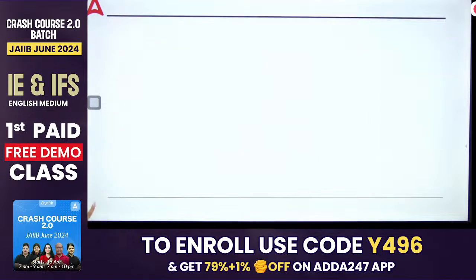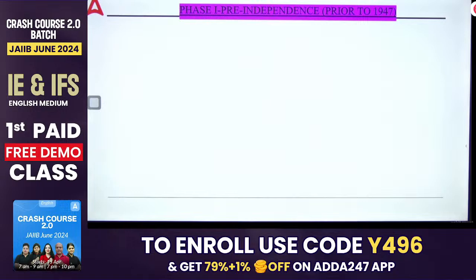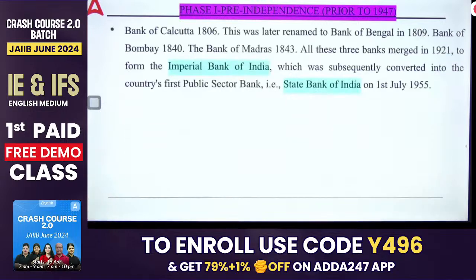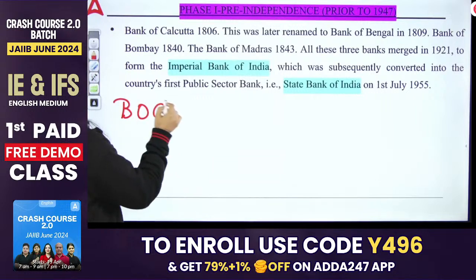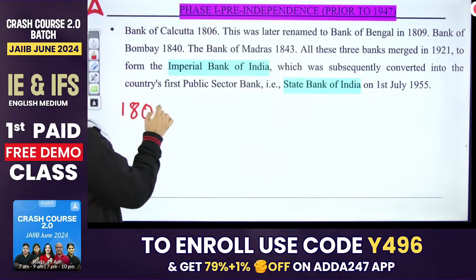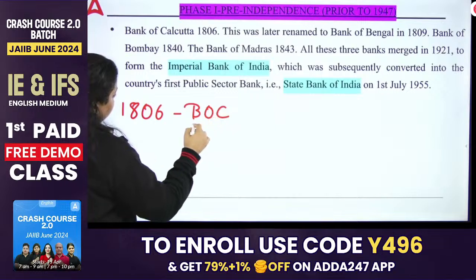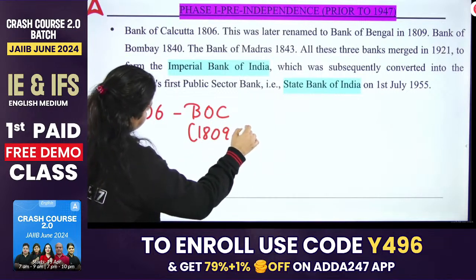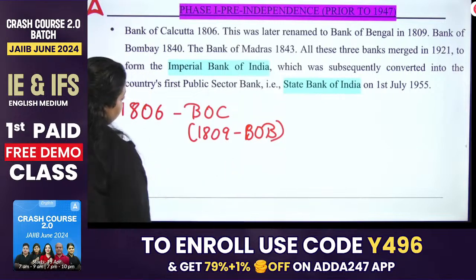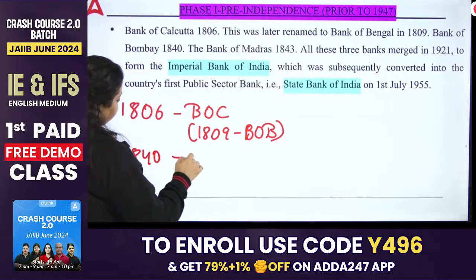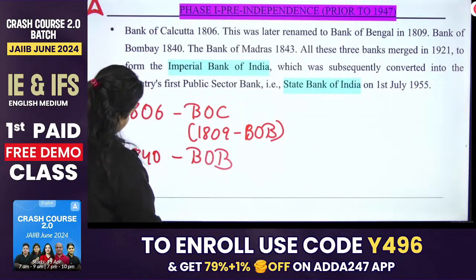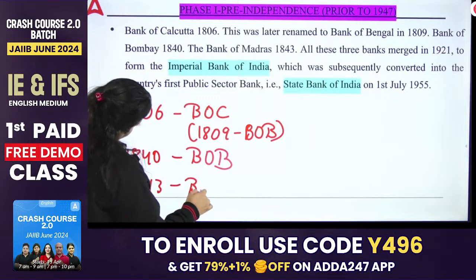Okay, next, the pre-independence phase also talks about the Bank of Calcutta, which was created in 1806. So what happened next? Presidency Banks were introduced. The first bank was Bank of Calcutta in 1806. In 1809 this name was changed to Bank of Bengal. Calcutta it was earlier, then it was changed to Bengal. Then in 1840 we introduced the Bank of Bombay. In 1843 we introduced the Bank of Madras.